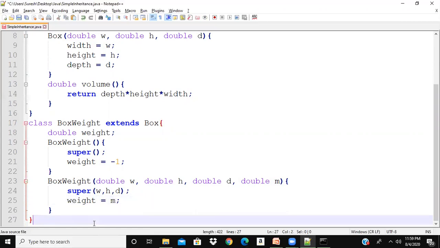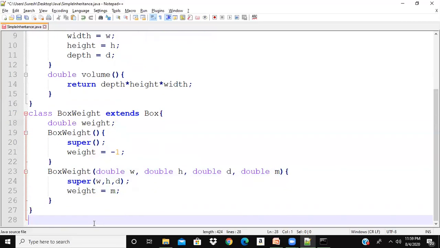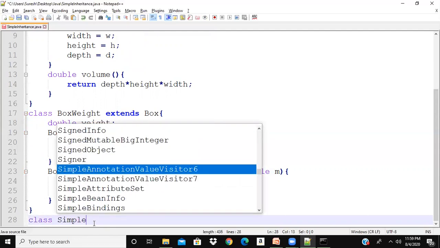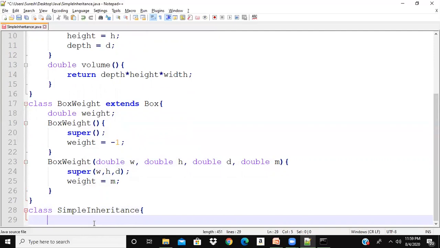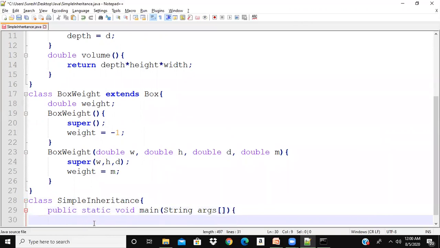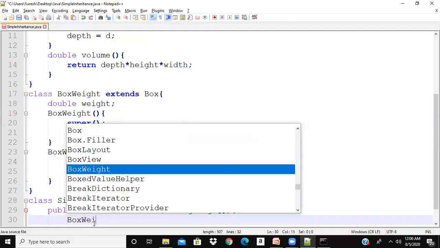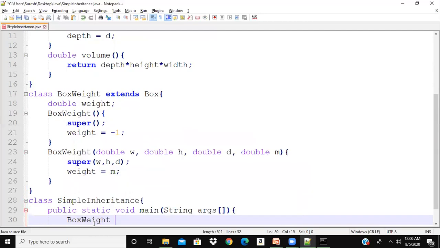That's all. I want to write a driver class, so I'm writing class SimpleInheritance, which contains the main method. Here I'm creating an object of BoxWeight. Let me call the BoxWeight object bw, equal to new BoxWeight.